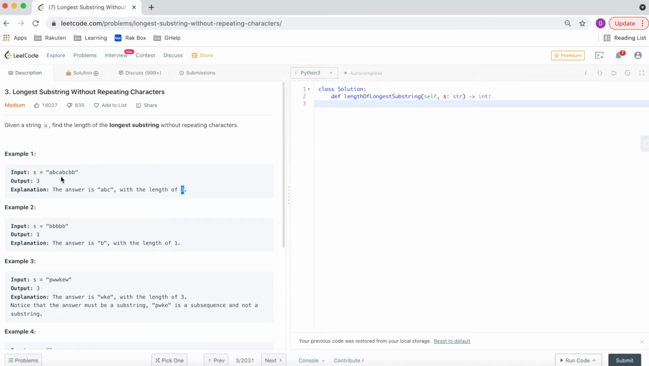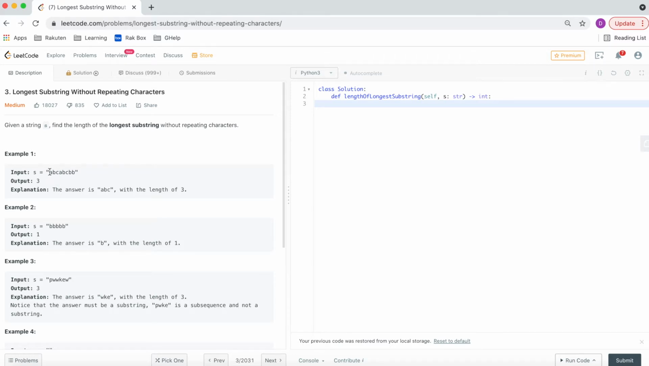Given a string ABCABCBB, the answer is ABC and we should be returning the length of 3. There might be multiple substrings of the same length, but we can return the maximum length of the substring. In this case, A, B, C will return us the length of 3.